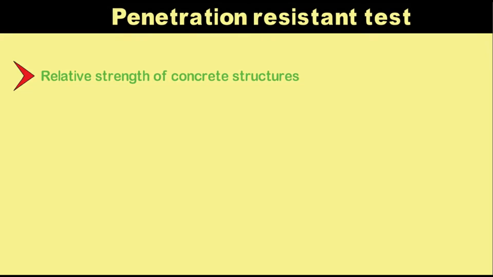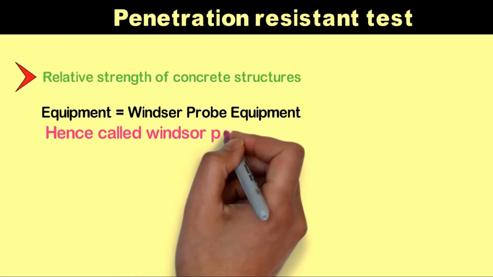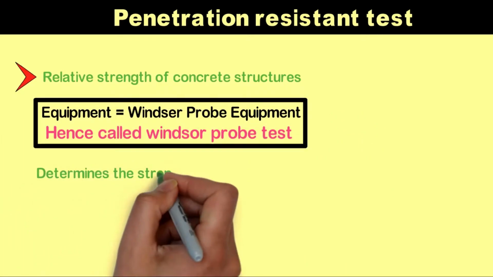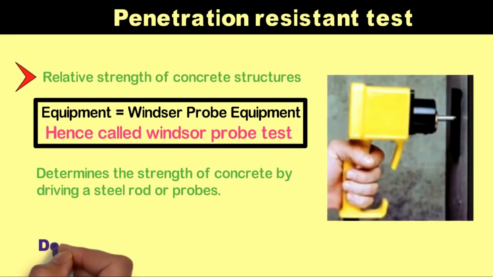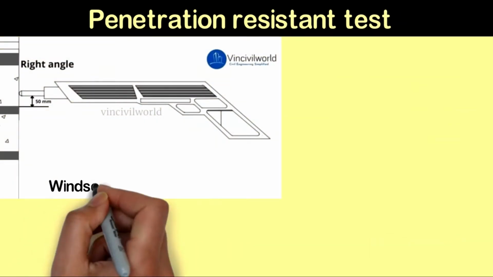The penetration resistance test is used to determine the relative strength of concrete structures. The equipment used for this purpose is the Windsor probe tester, and hence the test is called the Windsor probe test. The concrete strength is determined by driving steel rods or probes. The depth of penetration indicates the compressive strength. Penetration resistance test: the equipment and methodology.